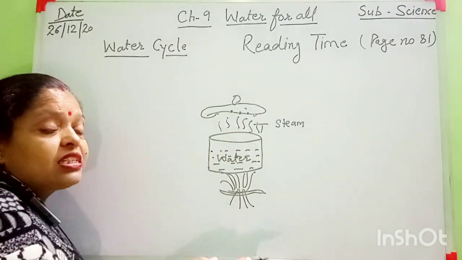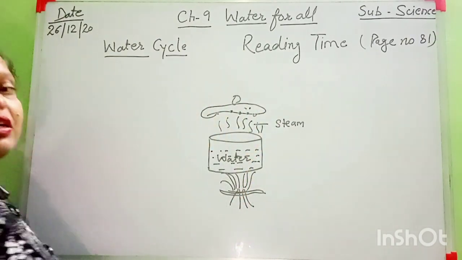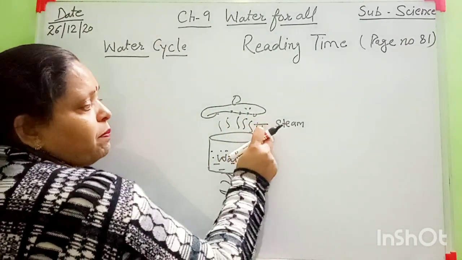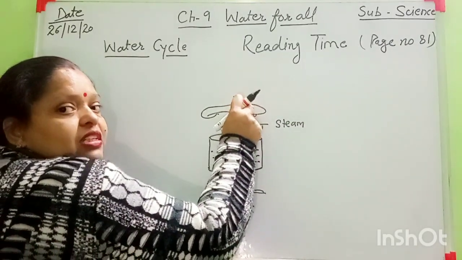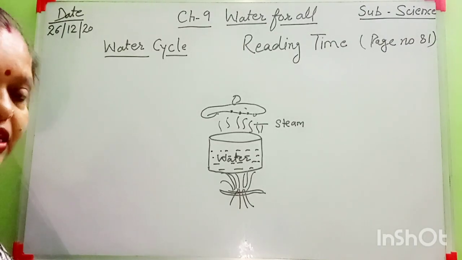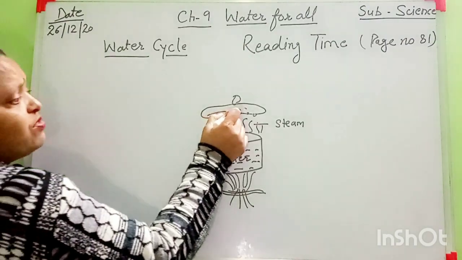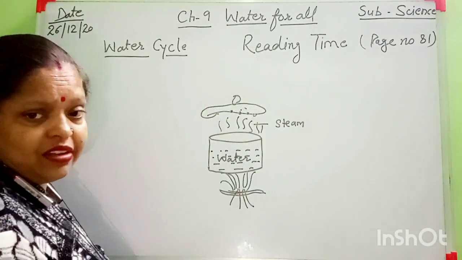Which process? Condensation. It means water vapor changes into water again. This process is called condensation. Clear, students?